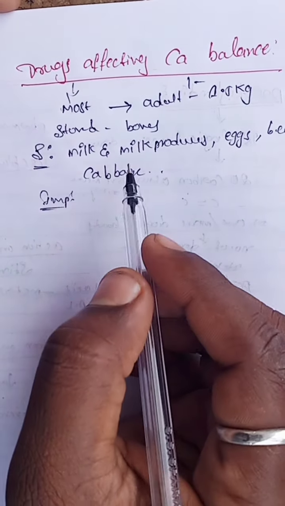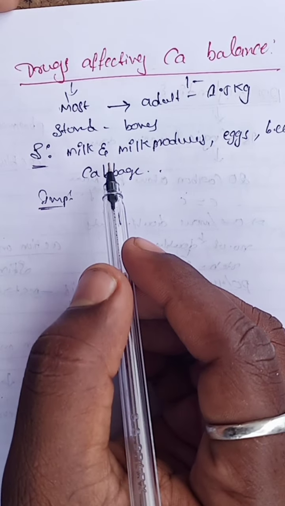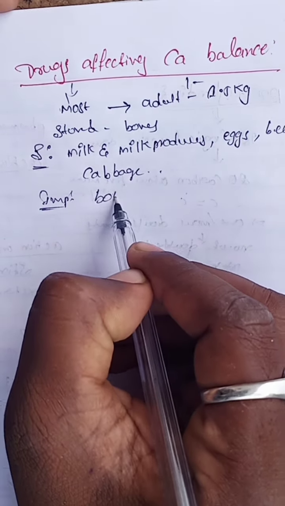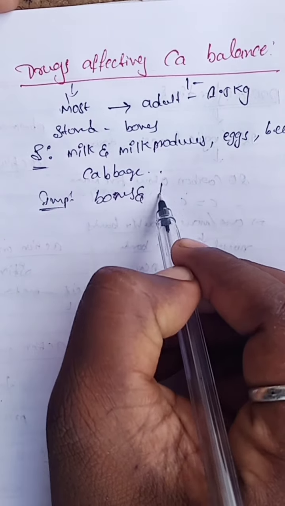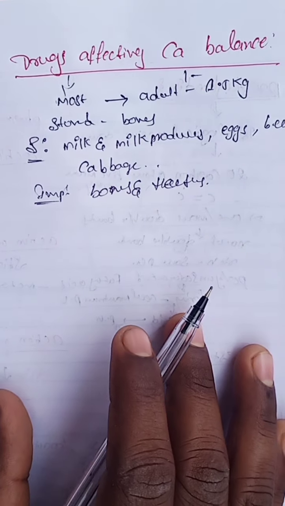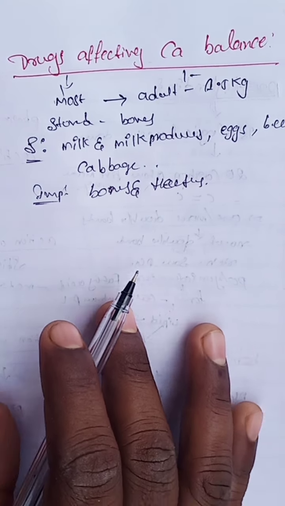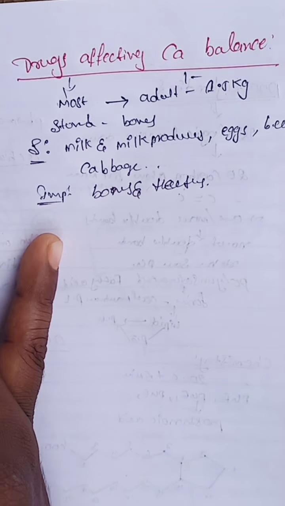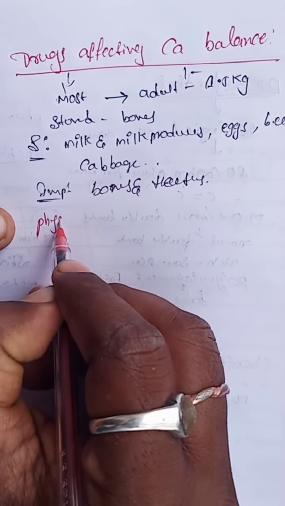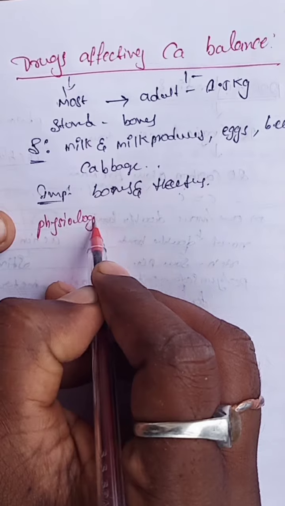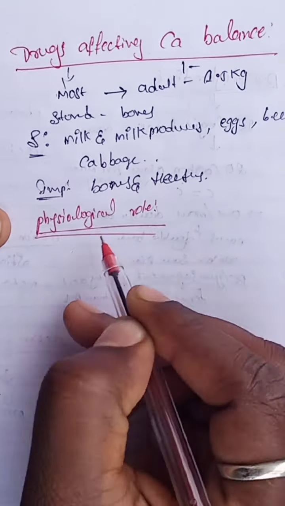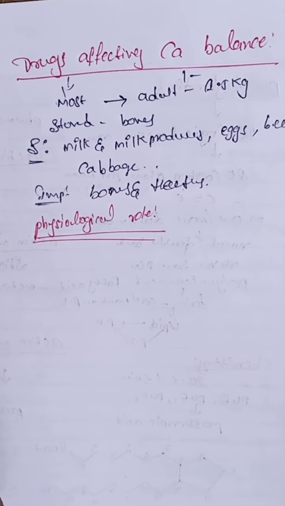So what is the importance of calcium? Calcium is mainly present in the skeletal tissue, bones and teeth. What is the physiological role of calcium?